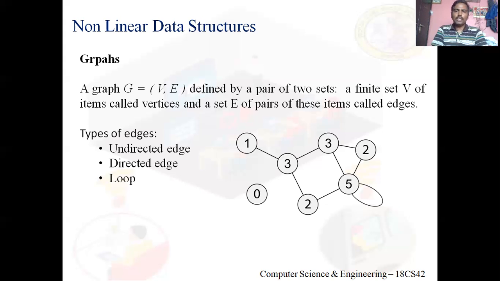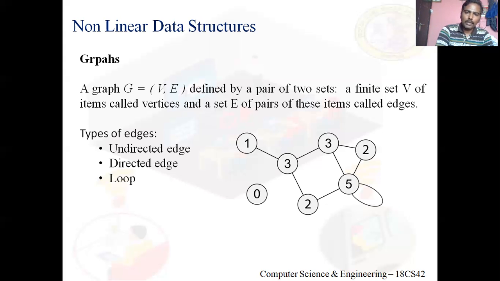Okay, so in this I said that there is an edge, right? 1, 3. I can traverse from 1 to 3 or 3 to 1. It's bidirectional. There's no direction, right? An arrow mark is not there. So 1 to 3 or 3 to 1. Such an edge I call an undirected edge.